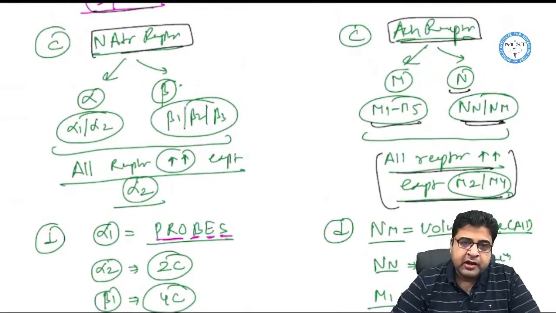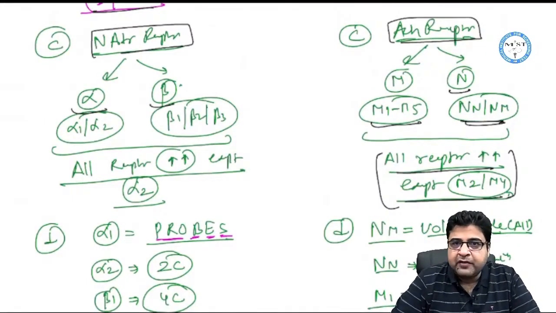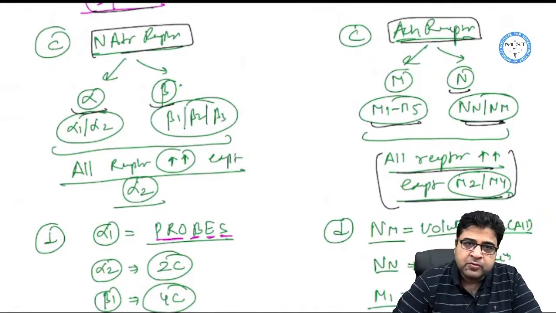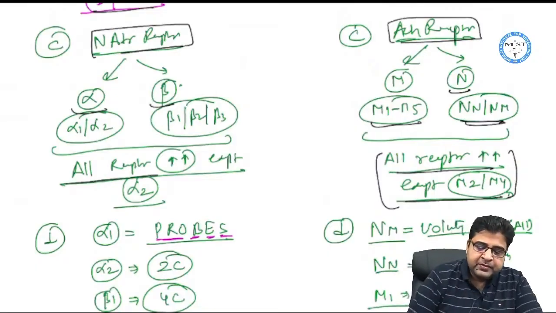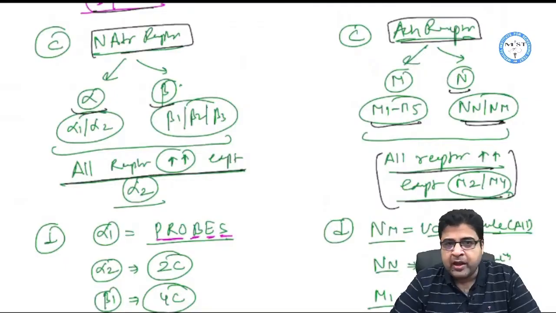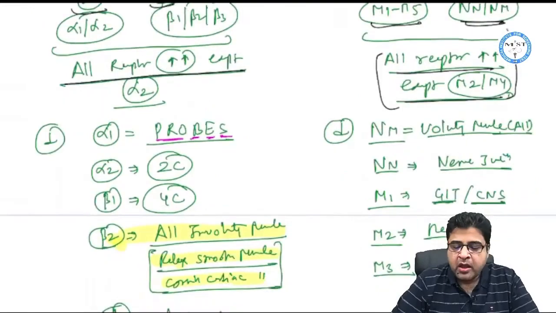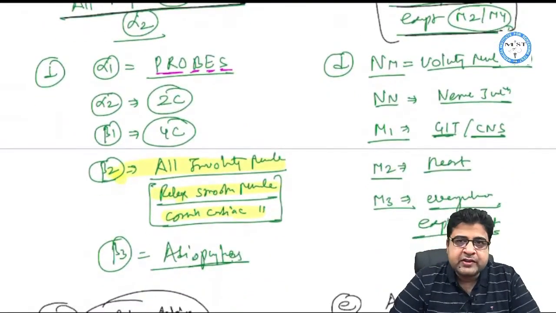Now, in case of noradrenaline, please remember noradrenaline will act on 2 types of receptor, alpha and beta. Alpha receptor has 2 types, alpha 1, alpha 2. Beta receptor has 3 types, beta 1, beta 2, beta 3. Total 5 receptors, and please remember all receptors are stimulatory except alpha 2. So in the acetylcholine system, 2 receptors are inhibitory, M2 and M4, but in the sympathetic system 1 receptor is inhibitory, that is only alpha 2. After that, we discuss the locations of these receptors.